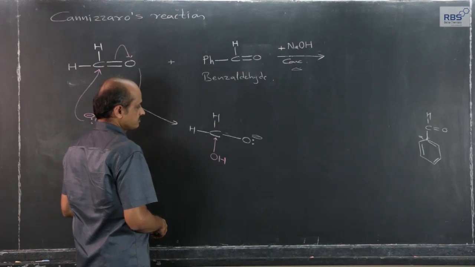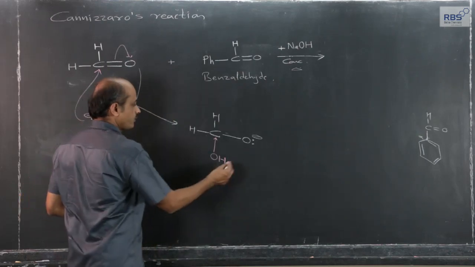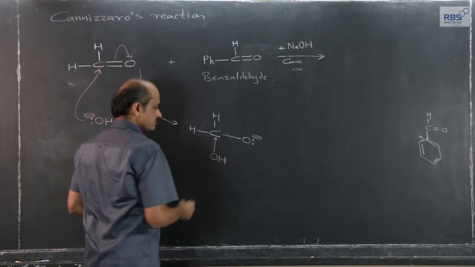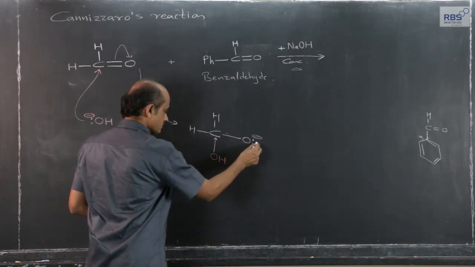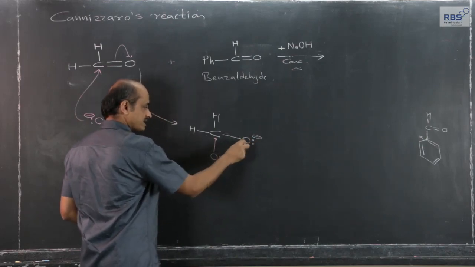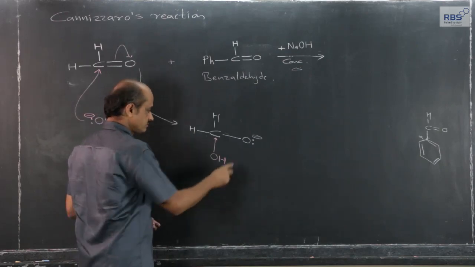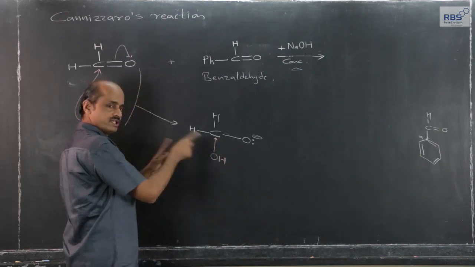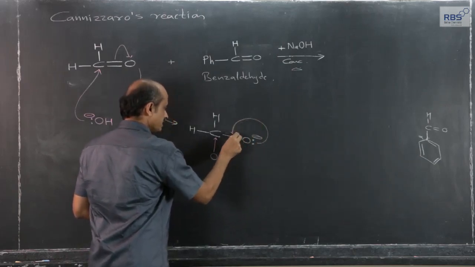This is formed, and the moment this ion is formed, for thermodynamic stability, this electron pair, the lone pair, is shared. For the sake of simplicity, I have written one, which is formed during this process.